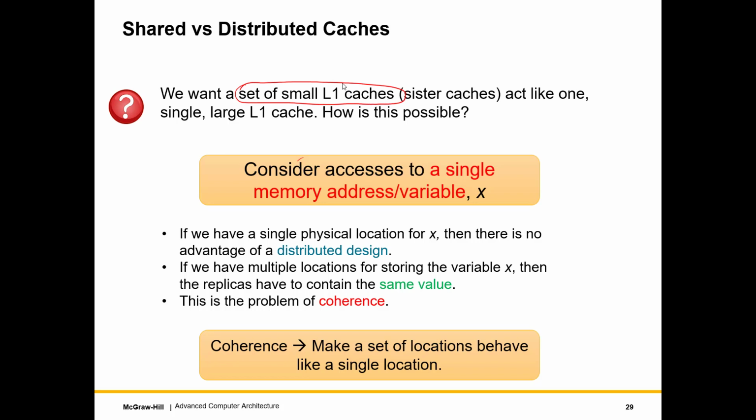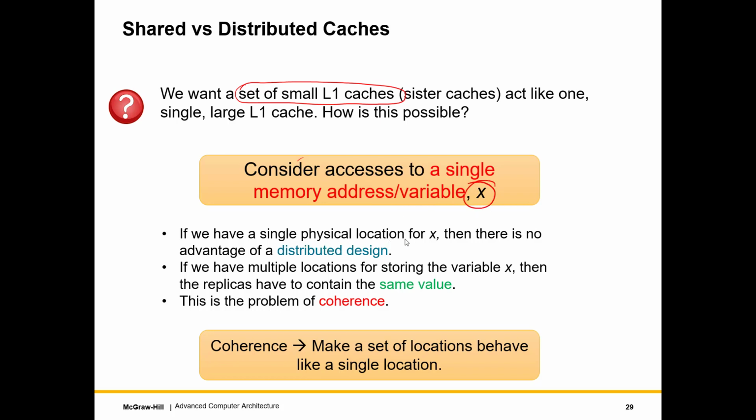So it will be high speed, it will give us the ability to make many parallel accesses by a large number of cores. The issue was correctness, and the issue with correctness was that to give us all of the aforementioned properties, we'll have to maintain multiple replicas of a variable. A variable and memory address are the same thing in this case. So let us consider accesses to a single memory address slash variable because they mean the same thing.